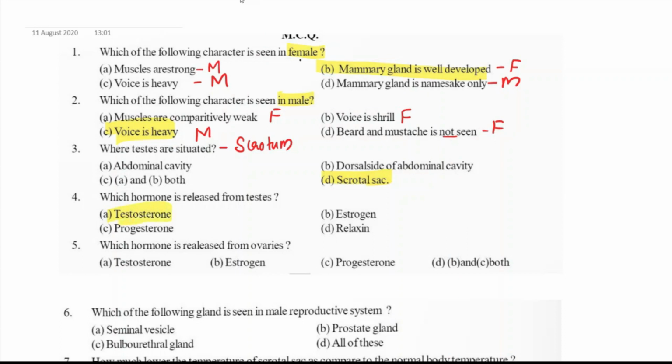Now, which hormone is released from the ovary? It is estrogen and progesterone. So the answer will be option D, both B and C. B is estrogen, C is progesterone. Both are released from the ovary.